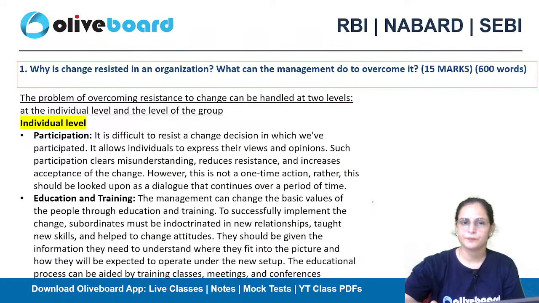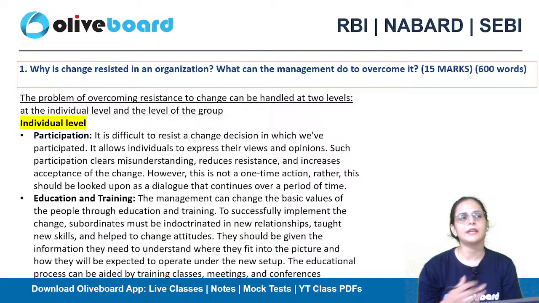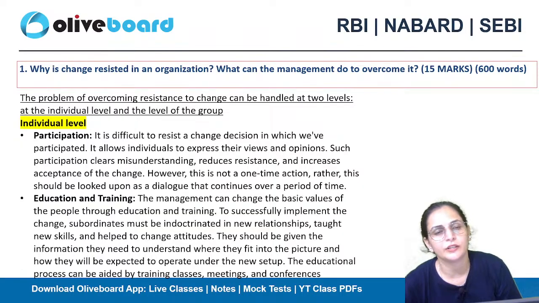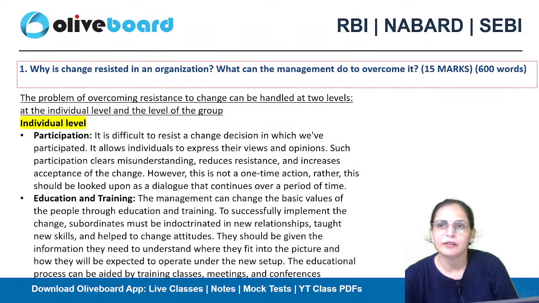One way is at the individual level. Suppose at the individual level, they will start providing training and education to the individuals. When the individuals are trained about the new skills, when they are well educated about the new software that is about to be introduced, when they actively participate in all the decisions of the organization, they will accept everything that is going on there.